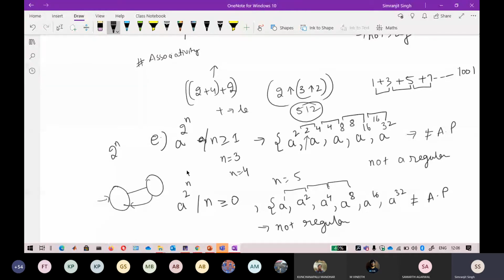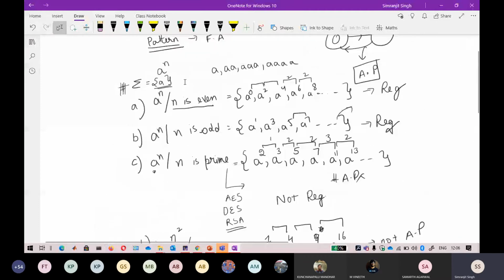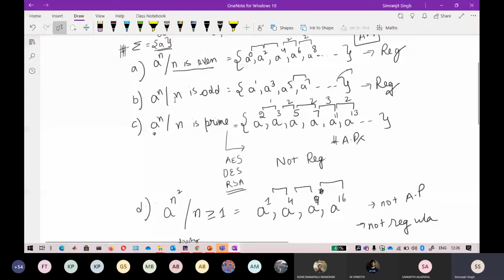One more thing to keep in mind: there is another pattern. If you are not able to list the terms in arithmetic progression, meaning you can't find a common difference in it, you can directly say that this is not regular. Again, if you have any doubt, you can ask me.